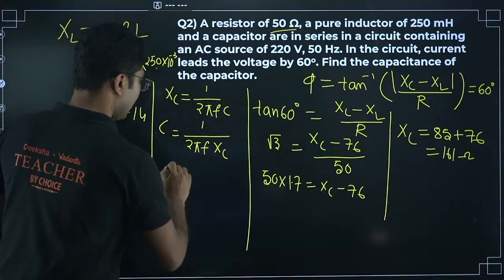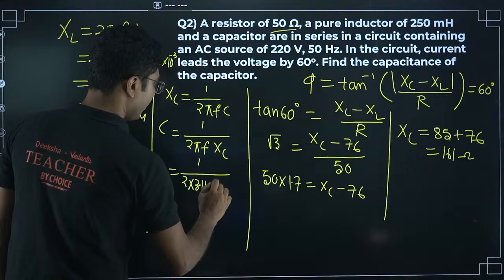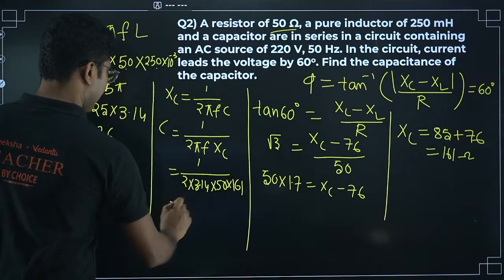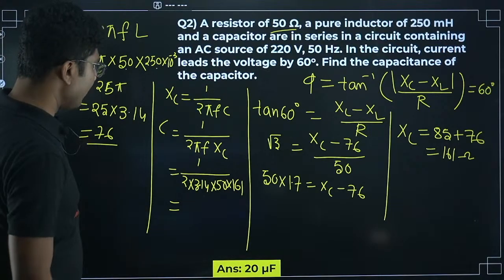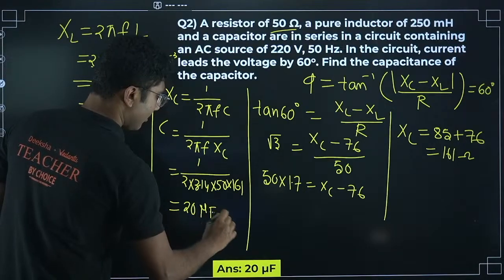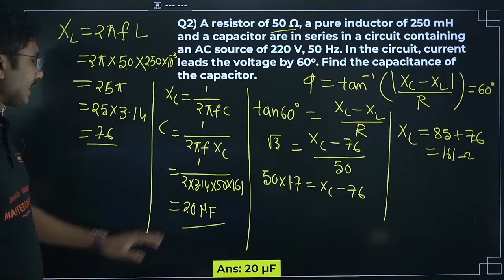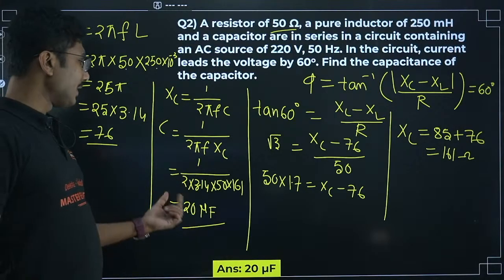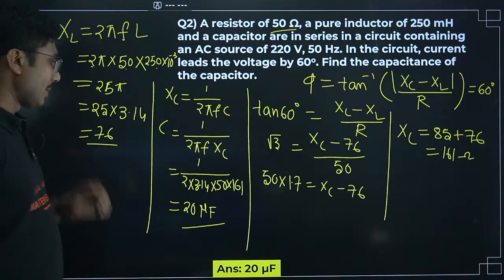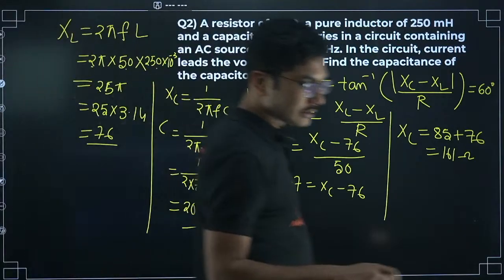Put the values: 2 into 3.14 into 50 into 161. I am taking a shortcut. You calculate it and it will be approximately 20 microfarad. 10 to the power of minus 6 will come anyway in the division. The value will be 0.00002 approximately, so 20 microfarad is the answer. You can check and tell me the answer.